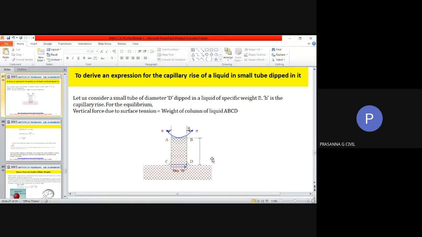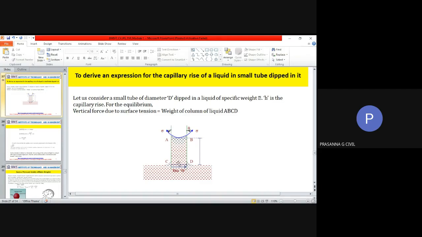So it is mass into g, so you know that density is equal to mass by volume. So when I multiply the density, which we usually use as the symbol rho, by the volume. Okay, so what is the volume of a cylinder? The area into, in this case we are taking this height as h. So area of the cylinder, suppose r is the radius of the cylinder, pi r square is the area.